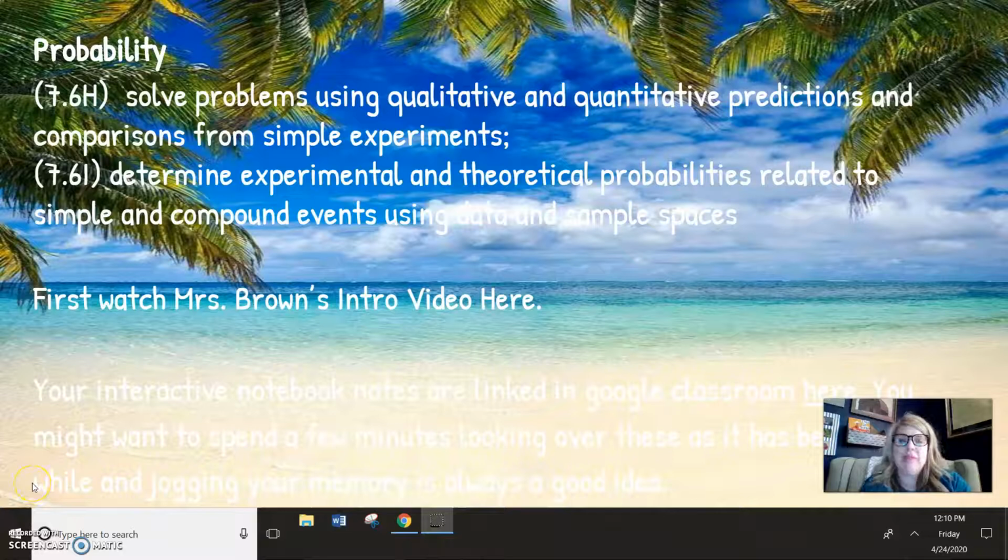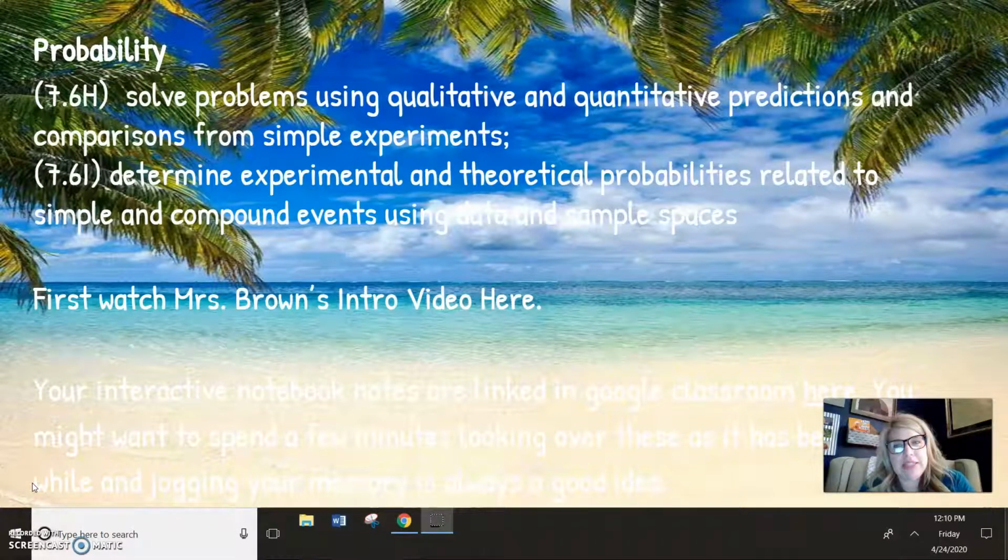Hi guys, we have officially reached week 8 of distance learning. This will be the final week that there will be assignments assigned online for you guys to work on. We'll spend the last week of school finishing up any activities that we have missing and things like that. So this is it. We're working on probability this week.